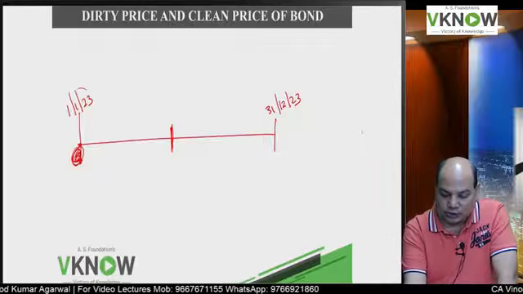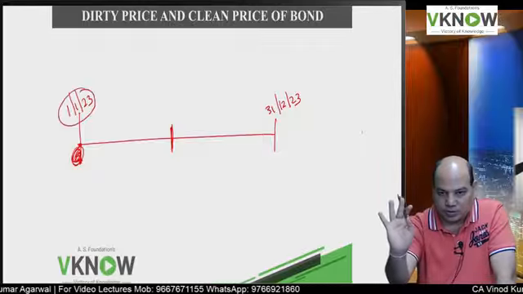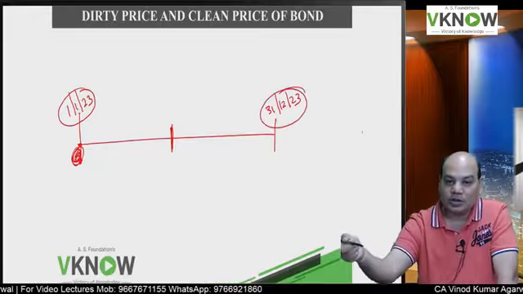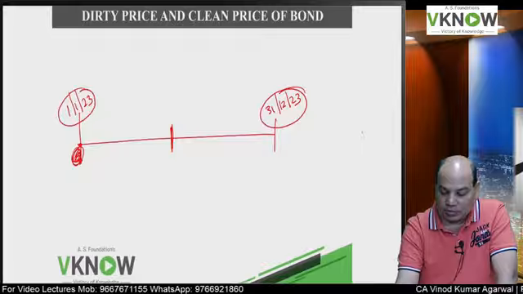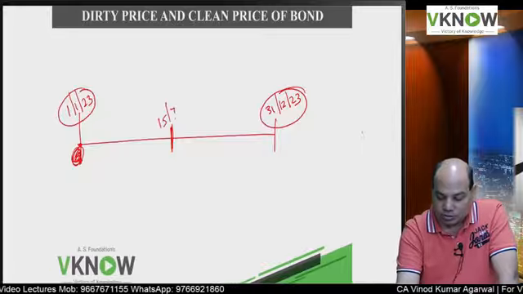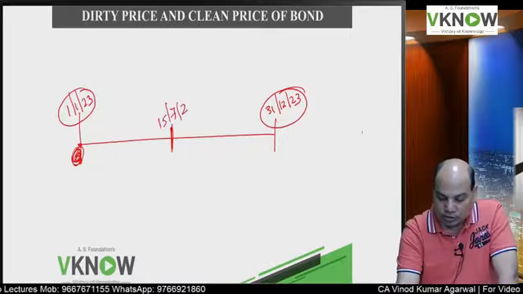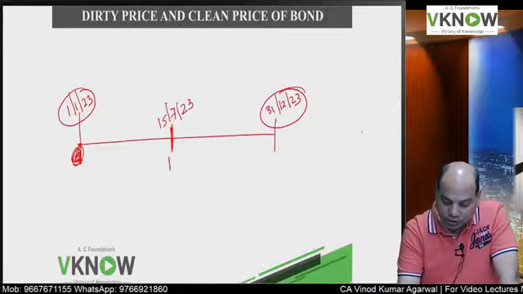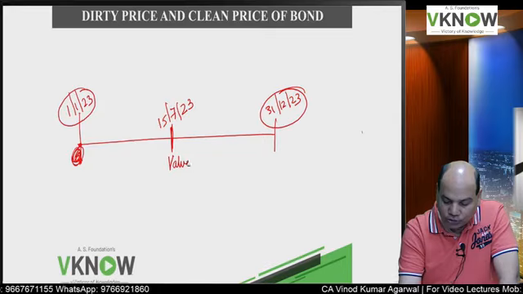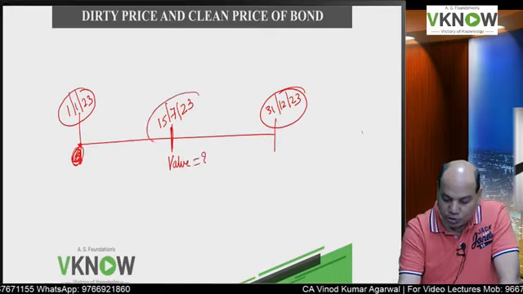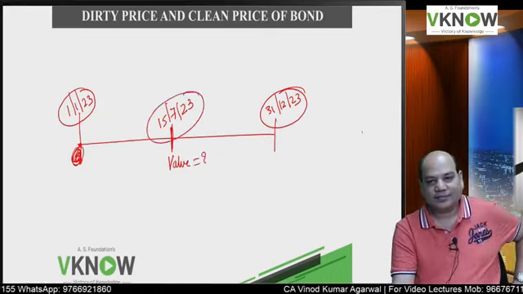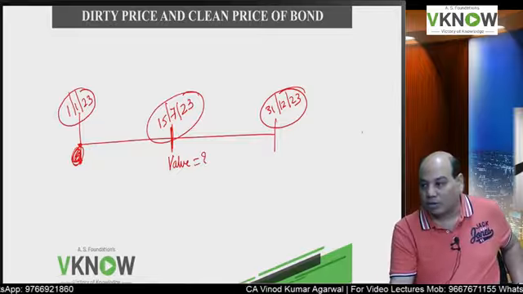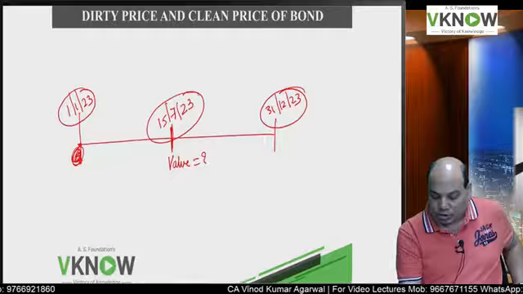This 31st December 22 coupon has been paid. The next coupon payment date is 31st December 23. But suppose this is 15th July 23. Now the question is to calculate the value of the bond between 2 coupon payment dates. That is the role of dirty price and clean price.